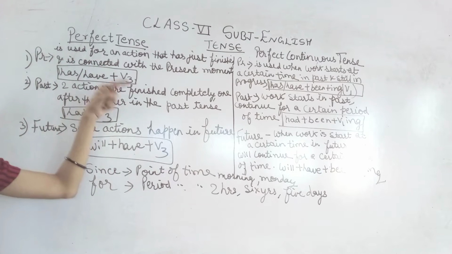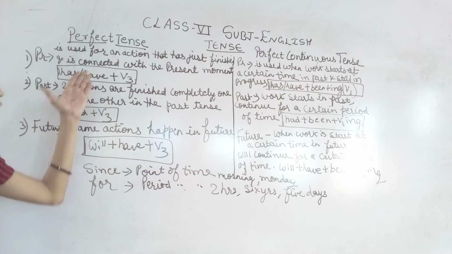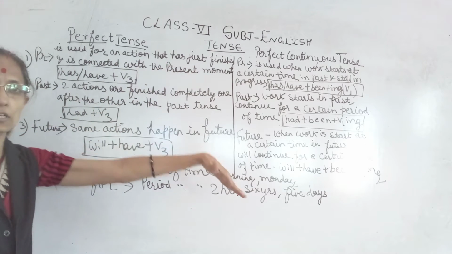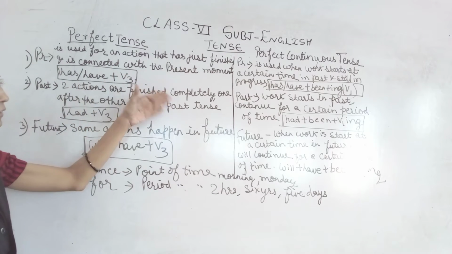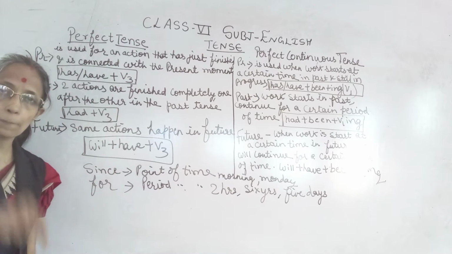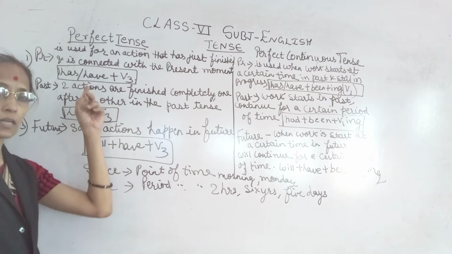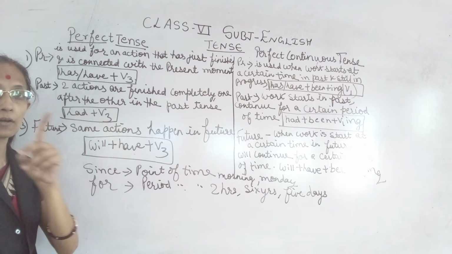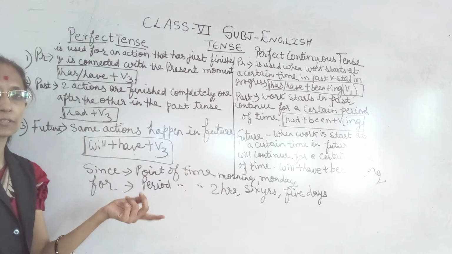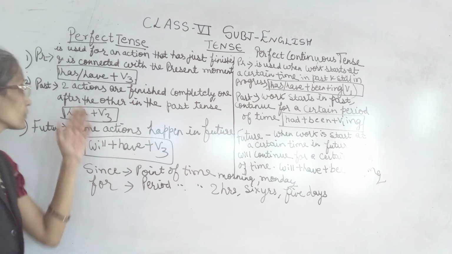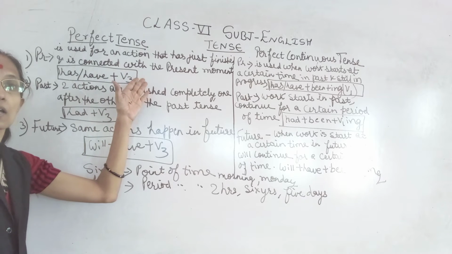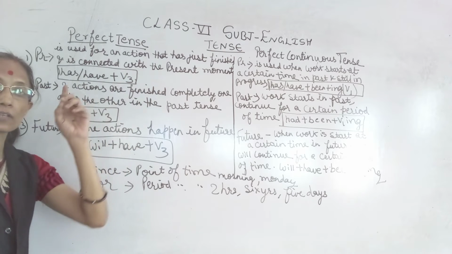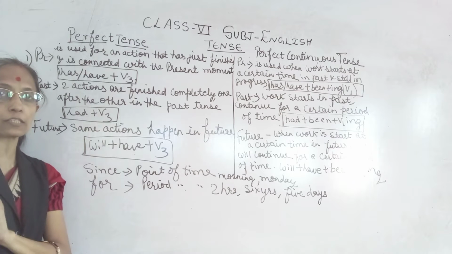Present perfect tense is used कब यूज करेंगे? For an action that was just finished, जो just अभी finish हुआ है and is connected with the present moment. जो अभी finish हुआ है then it is called present perfect. अभी just completed हुआ है. Okay? Its formula is has or have plus V3. Here you will write the third form of the verb, past participle.